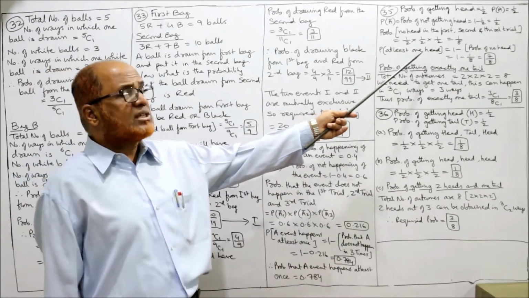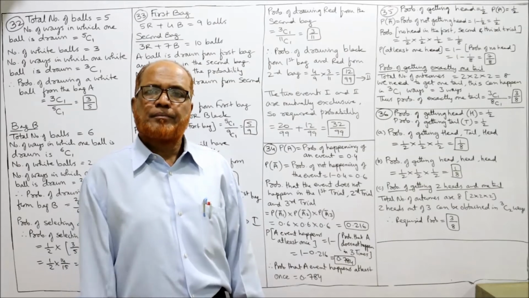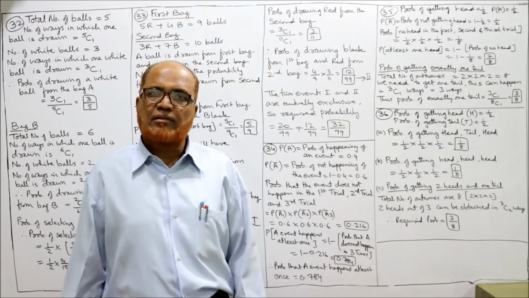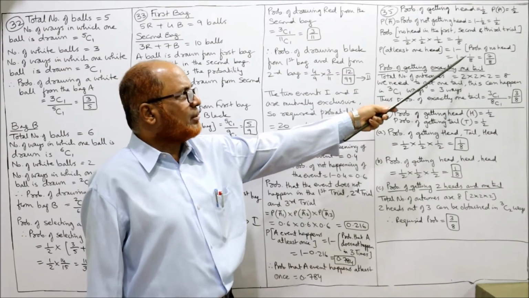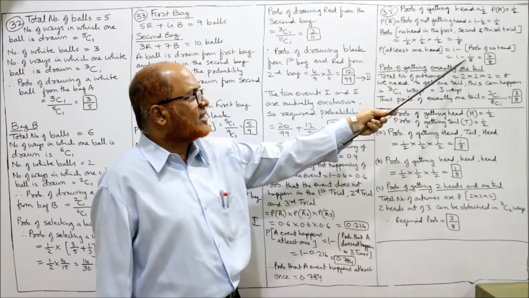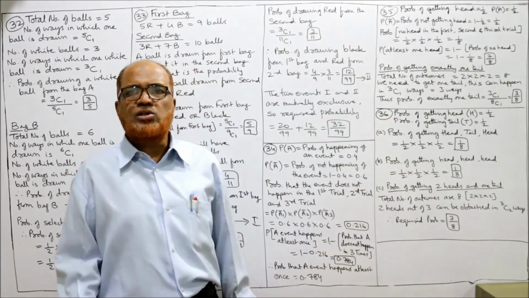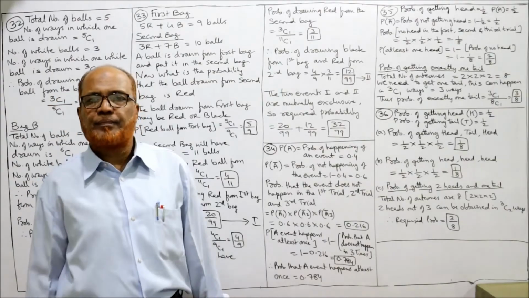So the probability of at least 1 head is equal to 1 minus the probability of no head. No head means all tails. So what is the probability of all tails? 1 by 8. So 1 minus 1 by 8. 8 minus 1 is 7, so you get 7 by 8. So 7 by 8 is the probability of getting at least 1 head in the 3 trials.